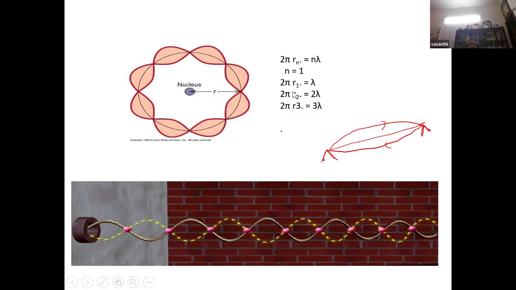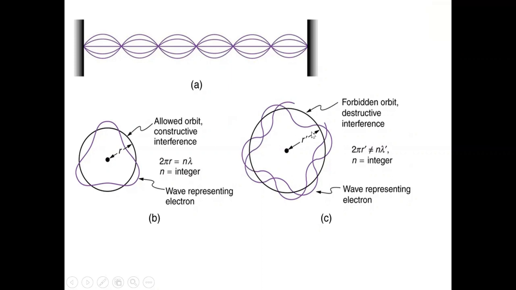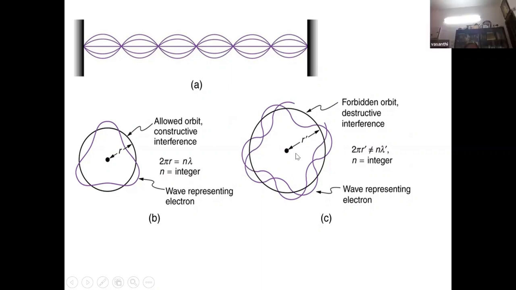For n equal to 1, only one wave for the first orbit. Here 3 waves are possible, so n is equal to 3. Now see here, the wavelength, forbidden orbit. Why forbidden orbit? The number of waves: 2 pi r is not equal to n lambda here. The condition is not satisfied.